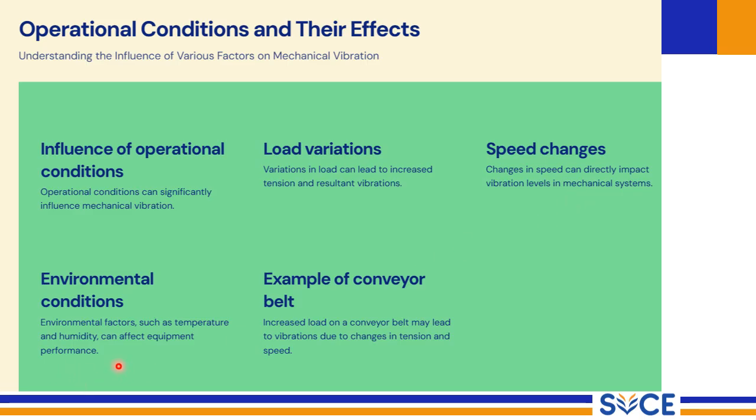Environmental conditions also contribute to vibration. Factors like temperature and humidity can affect the properties of materials as well as the lubricants, ultimately influencing equipment performance and vibration. In conclusion, understanding the influence of operational and environmental conditions is crucial for accurately assessing and managing mechanical vibration. By considering these factors, engineers can design more robust systems and implement effective vibration control strategies.